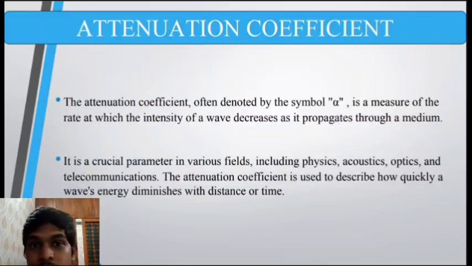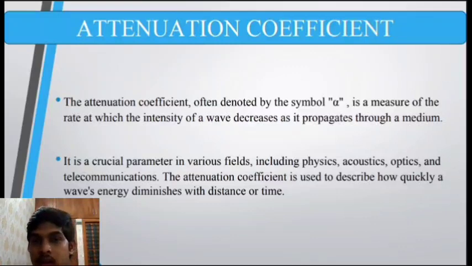So for this attenuation, let's say we are given two powers, that is the input power and also the output power at a certain distance as the light travels, and we can actually find the loss in dB scale. That is, loss in dB is equal to 10 log of power input by power output.